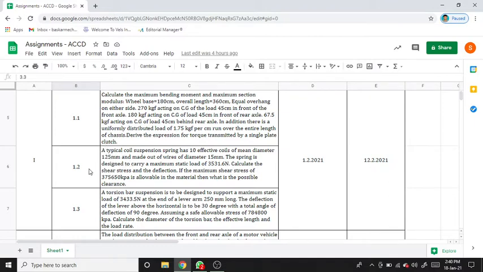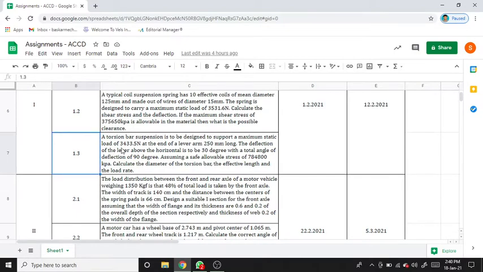Then question number 1.2. A typical coil suspension spring has 10 effective coils of mean diameter 125 mm and is made out of wire of diameter 15 mm. The spring is designed to carry a maximum static load of 3531.6 Newton. Calculate the shear stress and the deflection. If the maximum shear stress of 37650 kilopascal is allowable in the material, then what is the possible clearance?